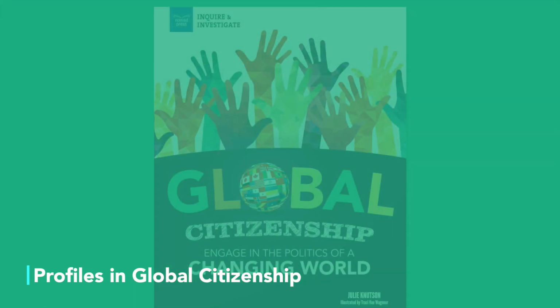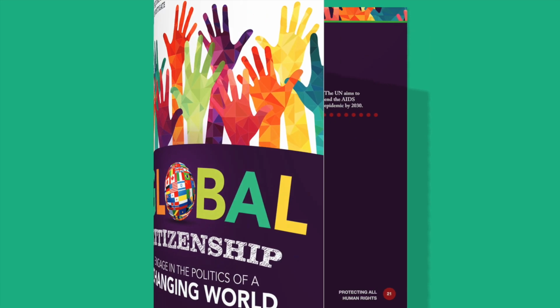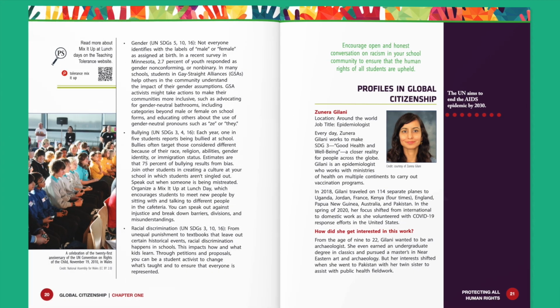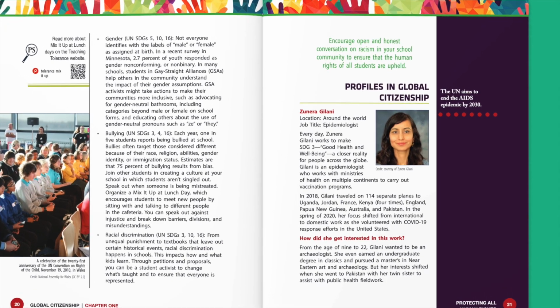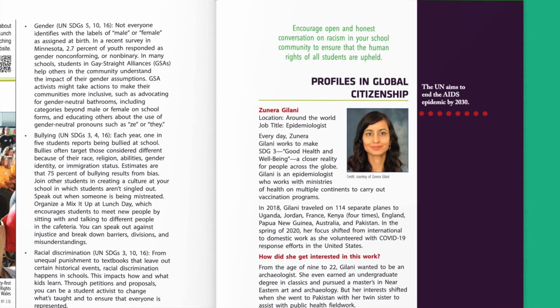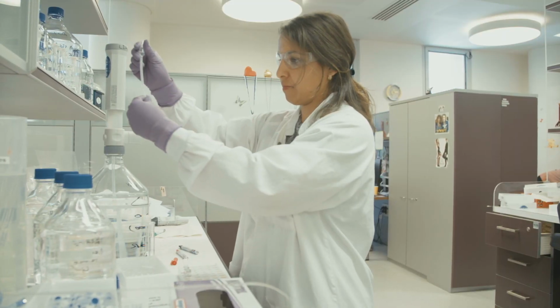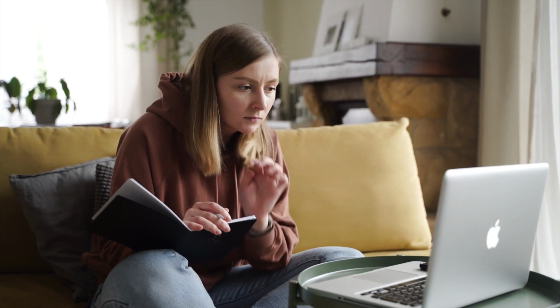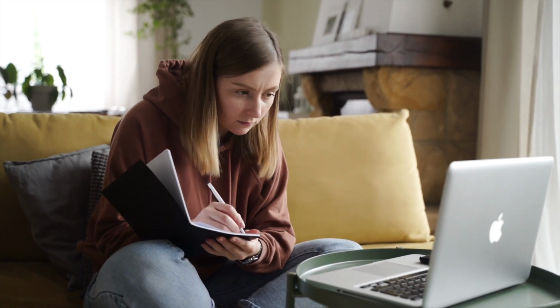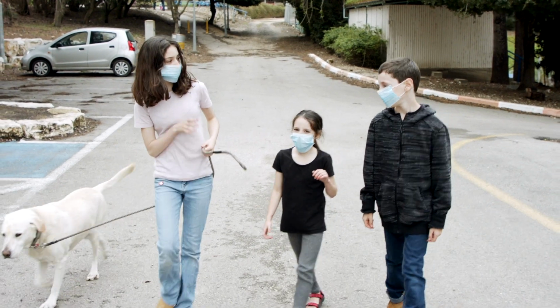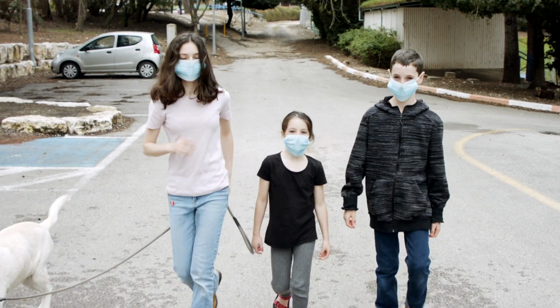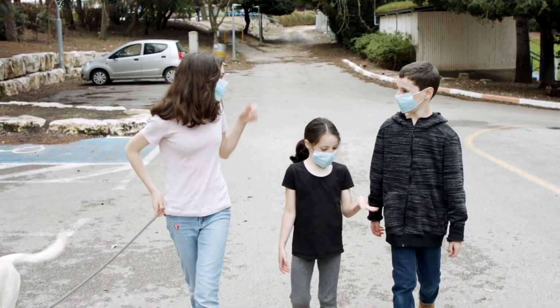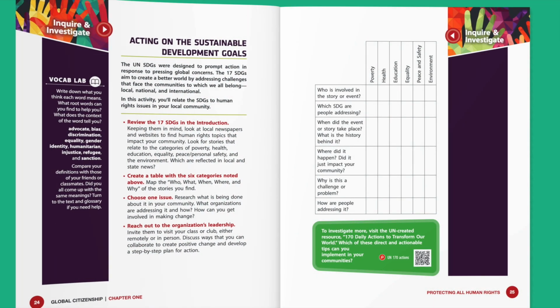One important feature of this chapter and all chapters in the book is the profile in global citizenship that comes at the end of each chapter. In this chapter, epidemiologist Zuni Jelani is profiled, putting a spotlight on health issues and access to vaccines as a central human rights issue. Students have the opportunity to grapple with this key current event, the pandemic, and to think about how they want to shape their present and future choices to be a part of responding to this and future health crises. Lastly, let's peek at an activity that you can use with your students.